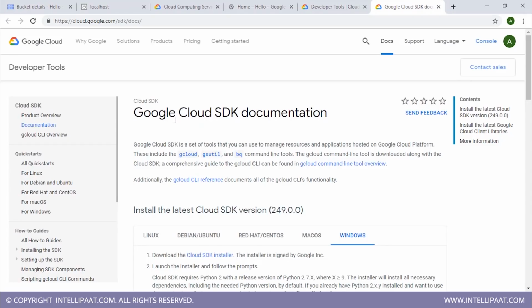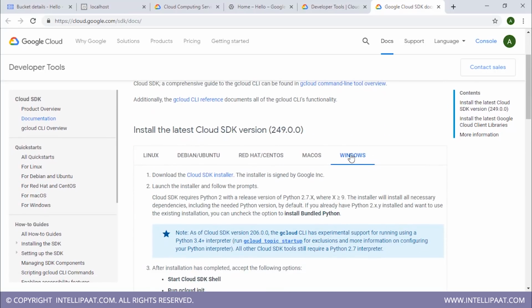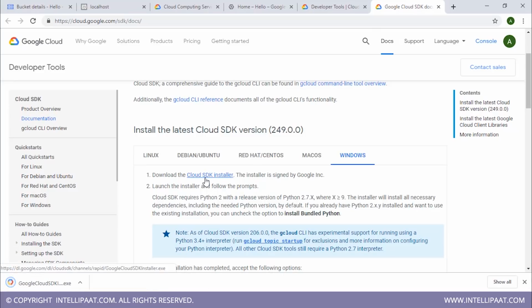Now we are directed to the Cloud SDK documentation. I'm using Windows, so I'll just keep it this way. But if you're using some other OS like Linux or Ubuntu, then you can select those. After that, you just have to click on this Cloud SDK installer. Once you click on this, the Cloud SDK installer will be downloaded to your machine.